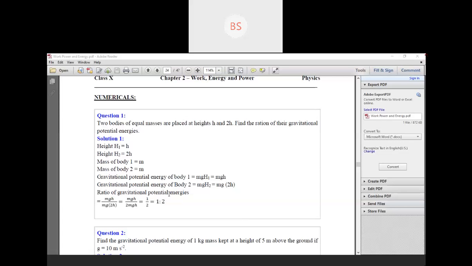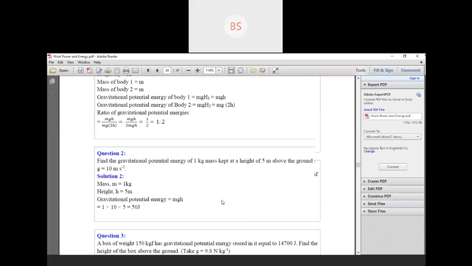So now we have to find the ratio. The ratio of gravitational potential energy is mgh divided by mg into 2h. When you rearrange properly, mg into 2h gives 2mgh. So children, you can observe here the numerator and the denominator are the same, but this is twice this. So mgh and mgh get cancelled. So 1 by 2. So the ratio is 1:2. Okay. So this is about the first problem.